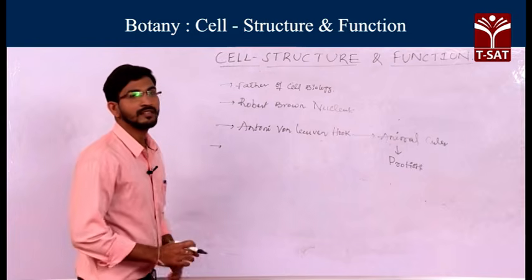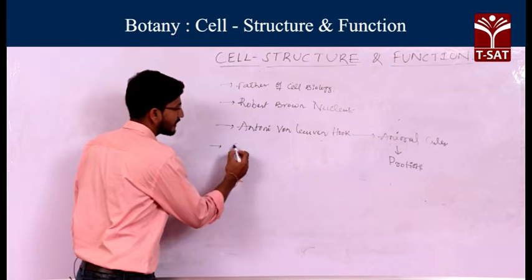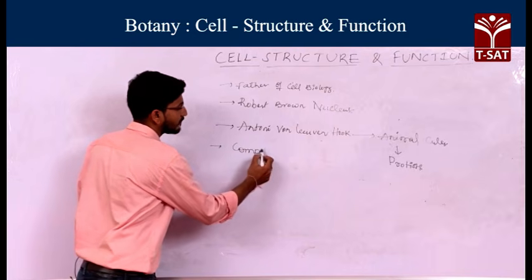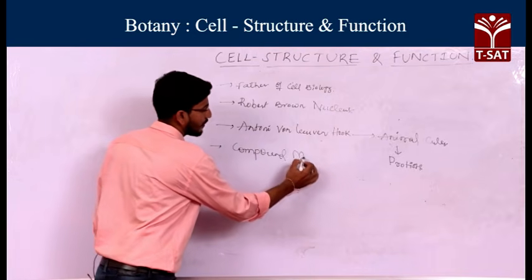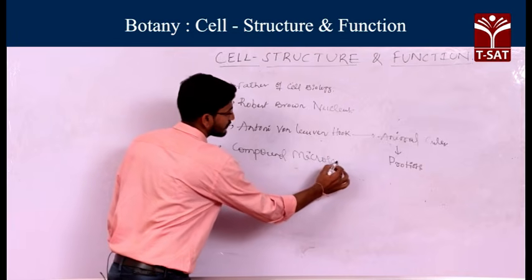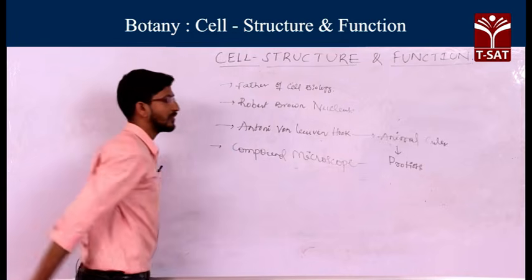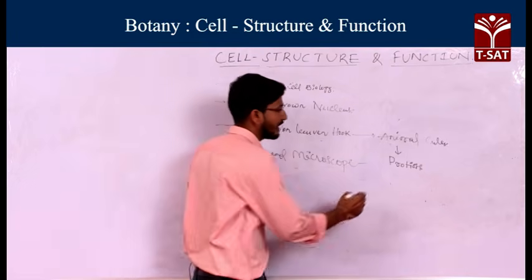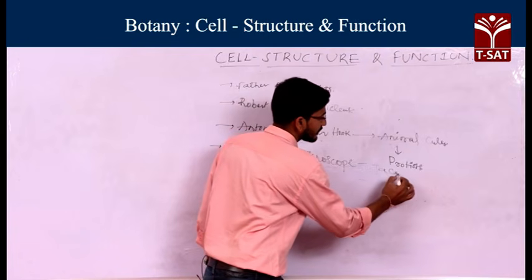Next, another scientist came who discovered the compound microscope. The compound microscope was discovered by the scientist Zacarias Janssen.